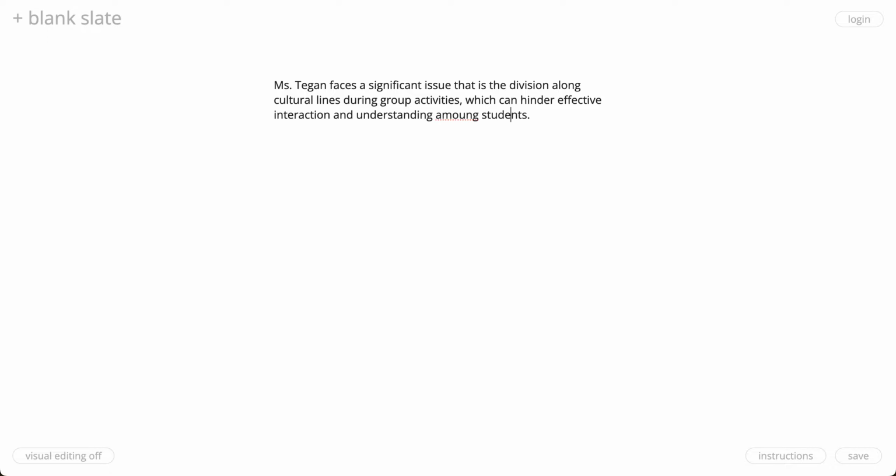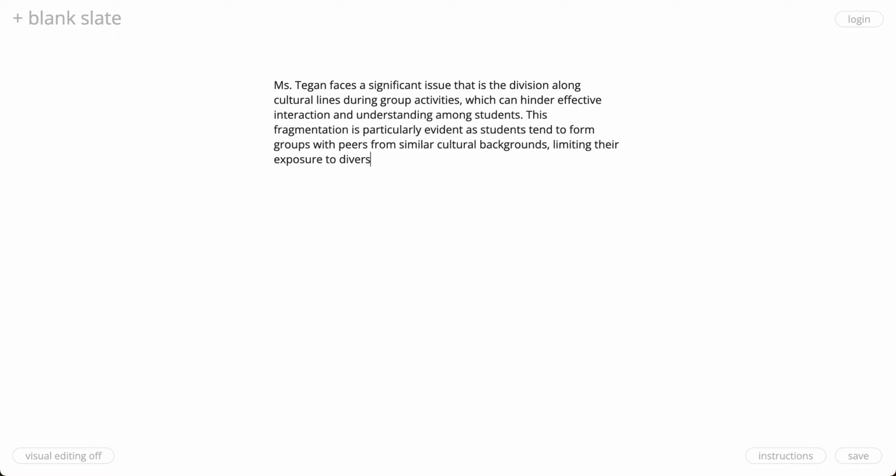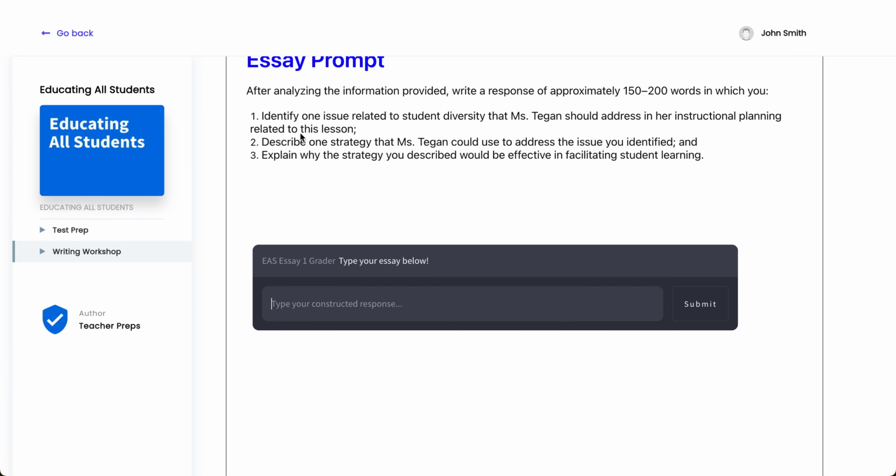Notice how I'm getting straight and directly to the point so that your testing scorers know that you can clearly identify the problem right from the bat. So this fragmentation is particularly evident as students tend to form groups with peers from similar cultural backgrounds, limiting their exposure to diverse perspectives. Okay, good. That's going to be my first paragraph. That's me answering the first task, which is to identify one issue.